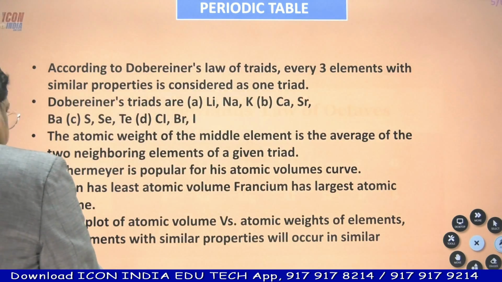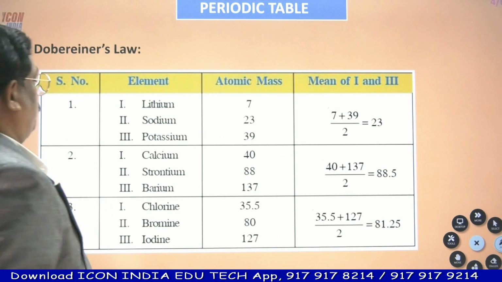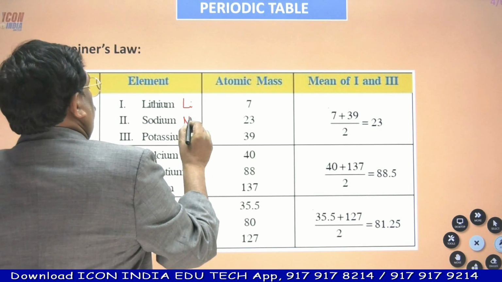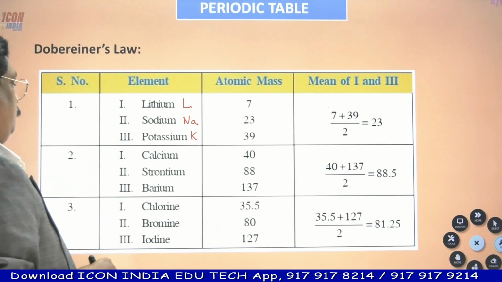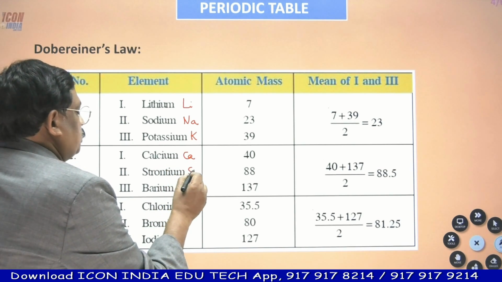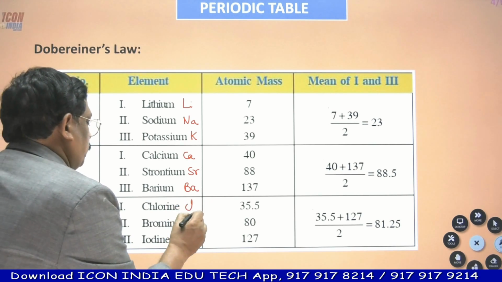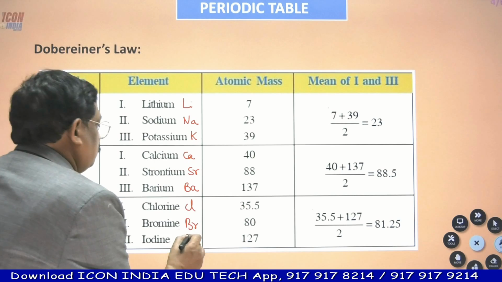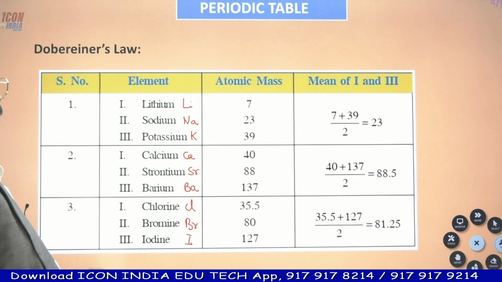You can see, lithium, sodium, potassium. Here calcium, strontium, barium. Here chlorine, bromine and iodine. Three are shown here, even sulfur, selenium, tellurium, like triads are there.